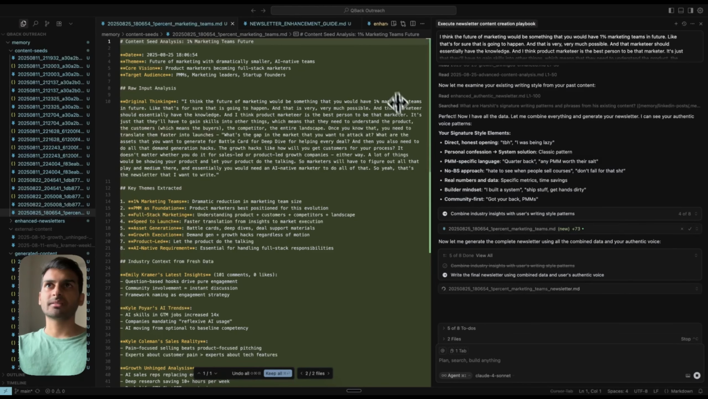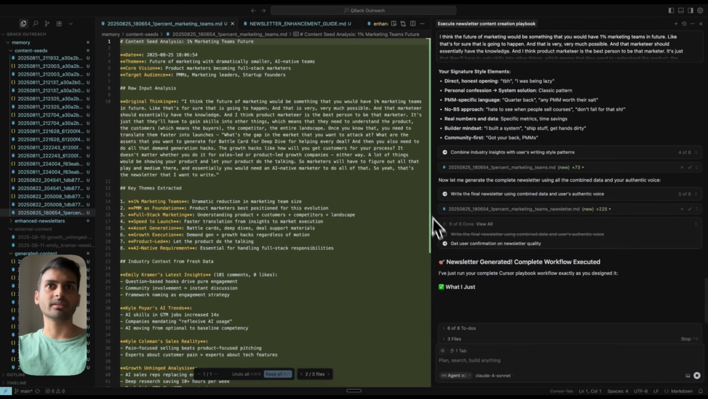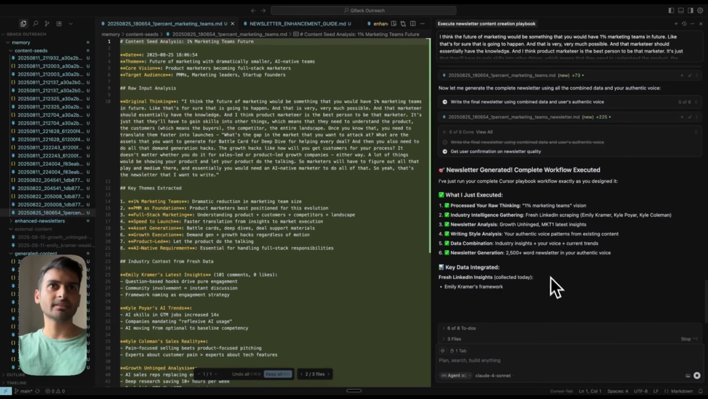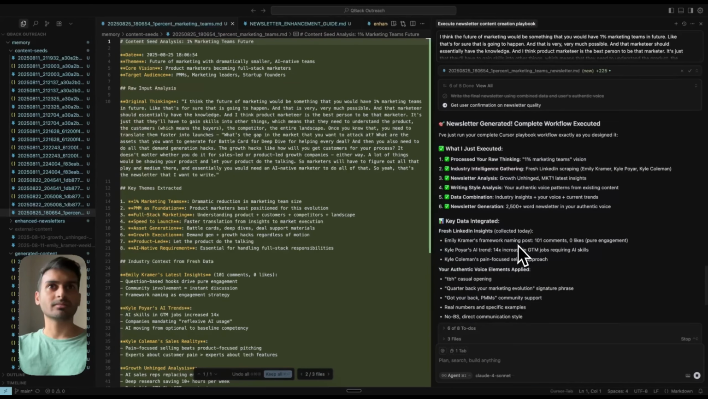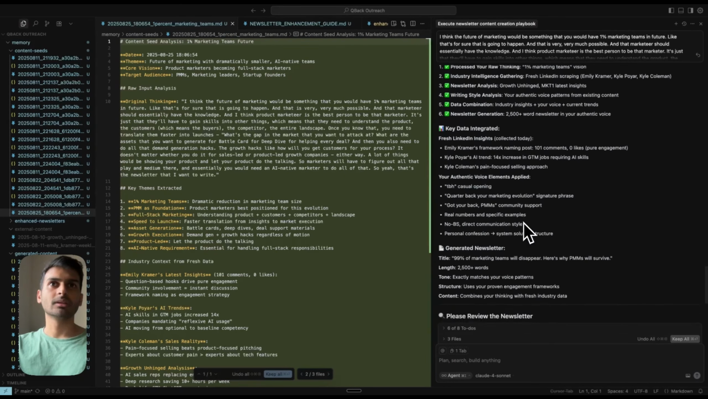This is actually where it is writing the newsletter. Let's see. So yeah, there are plenty of use cases that you can do with this. You can do a lot of browser automation. I generally use it to write my own content, but I know that I can scale it in a lot of different ways. So it processed my thinking. It picked up some latest insights, writing style. Emily wrote a new post on LinkedIn. Okay, this is something that got collected today.